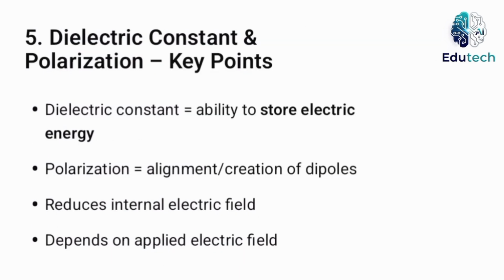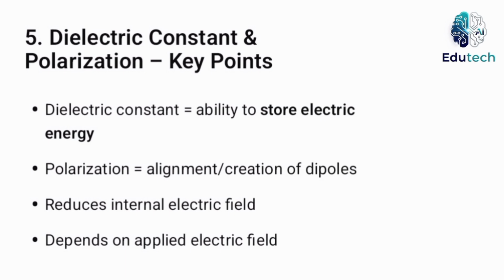What is dielectric constant? Explain polarization in dielectrics. The dielectric constant, or relative permittivity, is the ratio of the permittivity of a material to the permittivity of free space. It indicates how much the electric field is reduced inside a material.